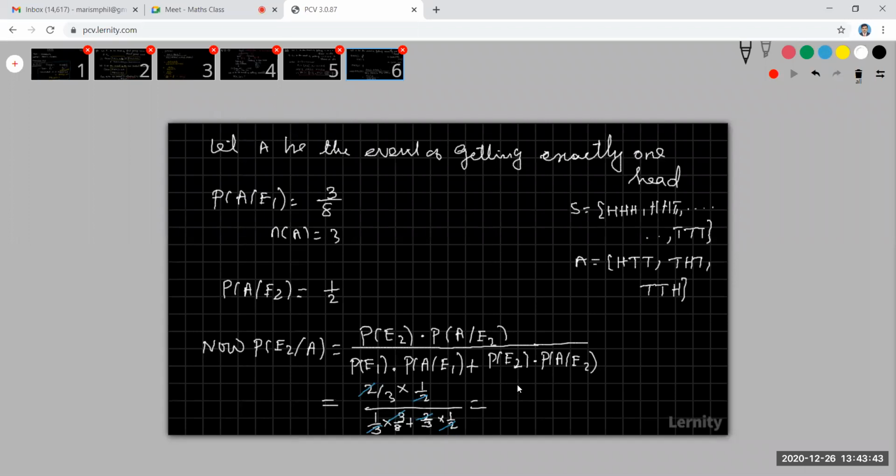So the numerator is 1 by 3, and the denominator is 1 by 8 plus 1 by 3. So this is 1 by 3 into 8 times 3 plus 8, that is 11 by 3 into 8. So 3 into 8 by 11. We can cancel this 3 also. Therefore, 8 by 11 is the answer.